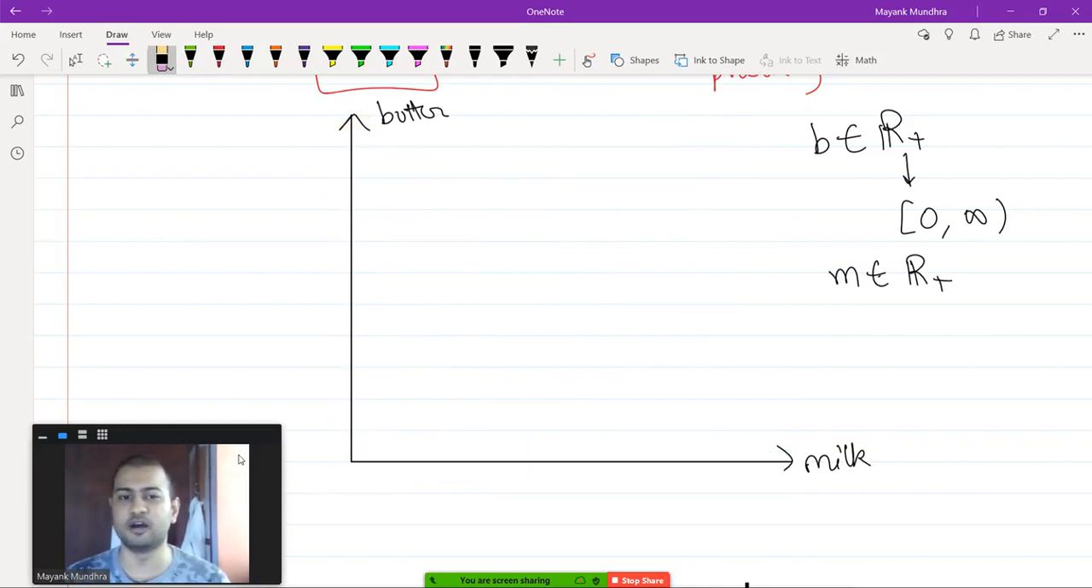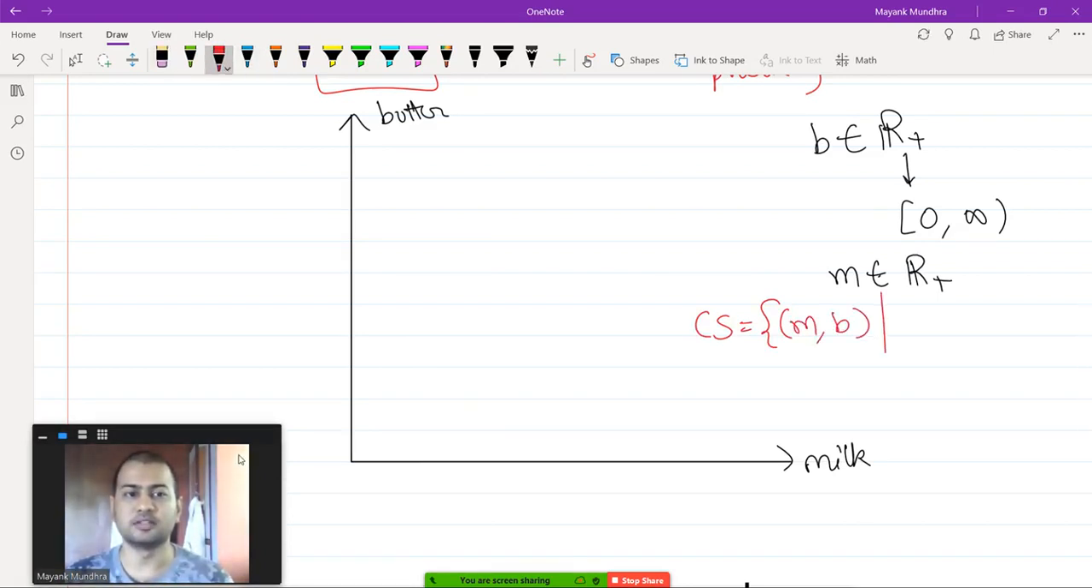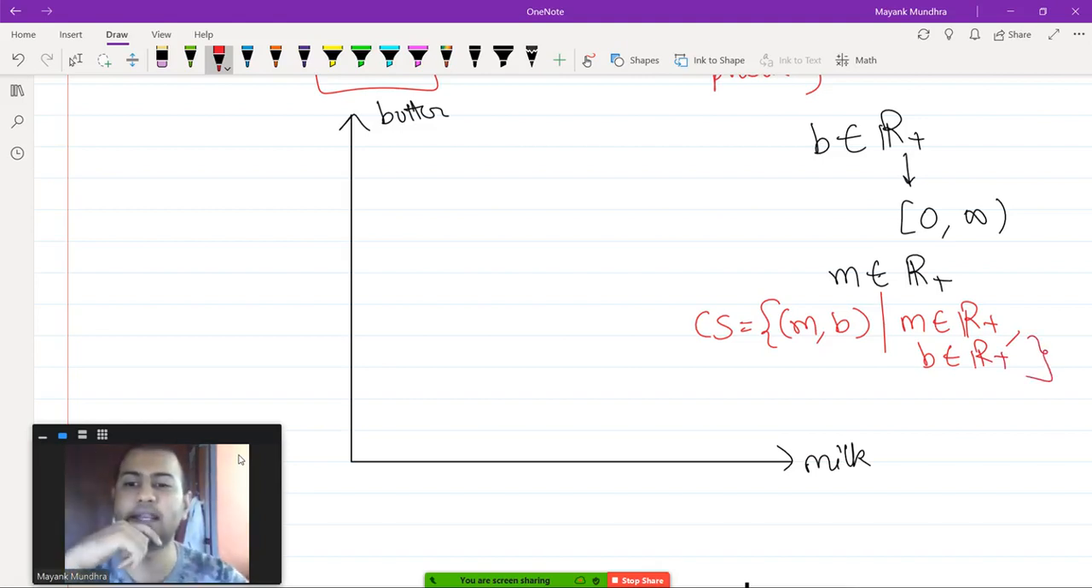That's true if the goods are milk and butter. In this situation we say that the consumption set is the set of all Cartesian products m comma b. We talked about Cartesian products in the last class. So all Cartesian products m comma b such that m belongs to r plus and b belongs to r plus. That's how we write the consumption set of the agent. We are saying that m and b both belong to r plus, and any Cartesian product is a valid consumption point in the consumption set.